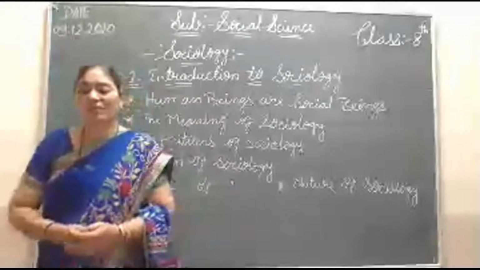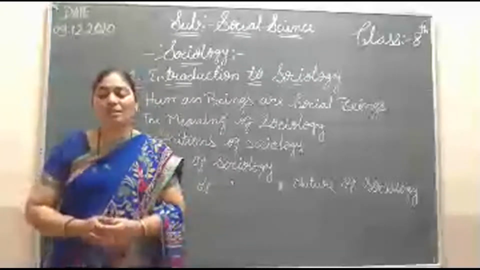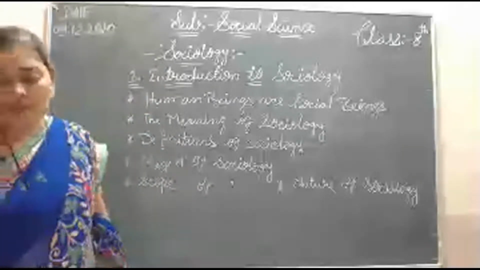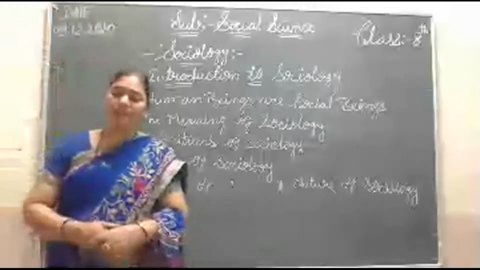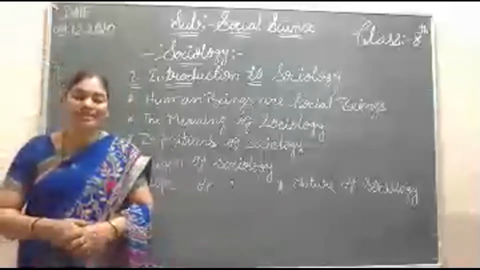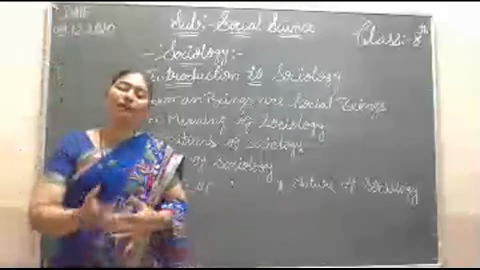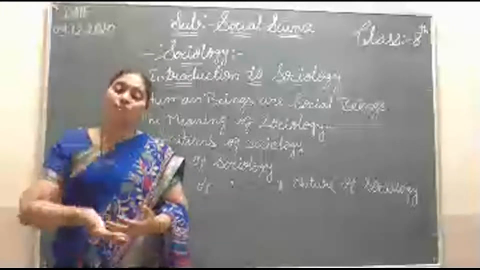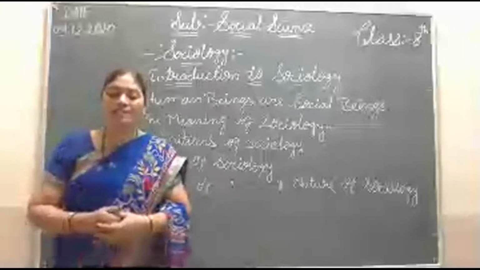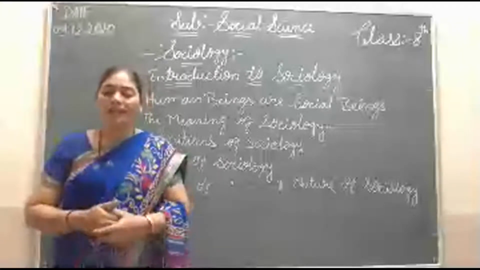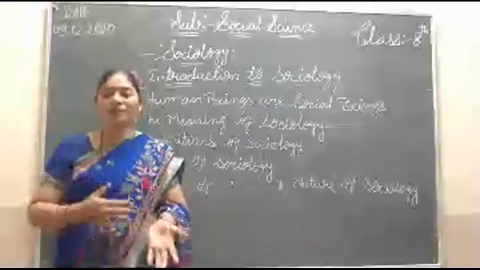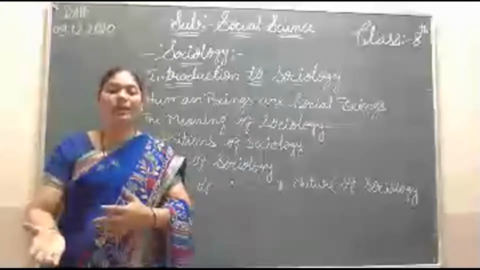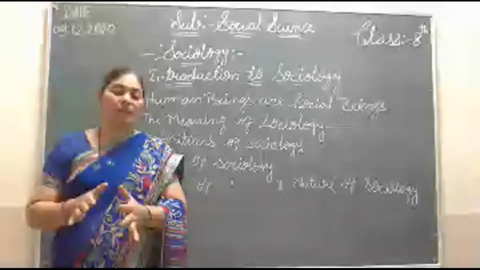Then the relationship between sociology and economics. This is also very important. Sociology has a relationship with economics also. Economics studies the economic behavior and economic activities of human beings. So it is also coming in the society. Society means sociology. Sociology seeks to understand the interaction between economic and social activities of human beings. Human beings' activities and socioeconomic conditions are all related to each other.